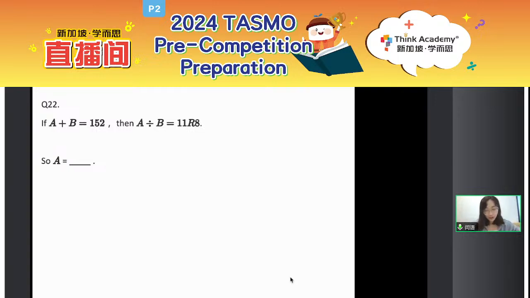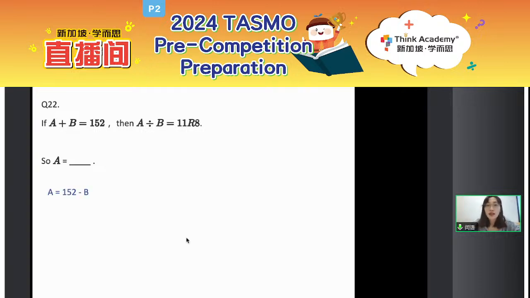Let me check. If A plus B equals 152, then A divided by B is 11 remainder 8. So, what is the value of A? Do you got the answer? What is A? So hard? No. Okay. The most important thing is you need to understand the division with remainder. Okay. So according to the second equation, what relationship can we get between A and B?